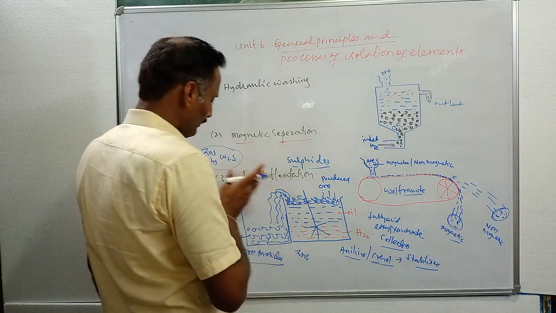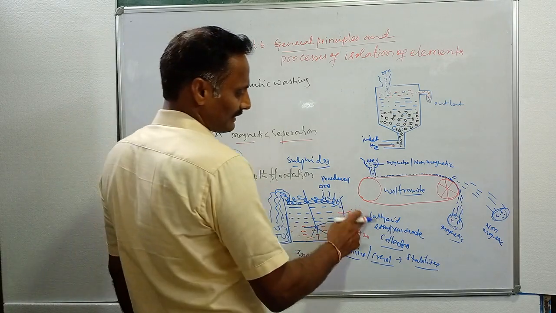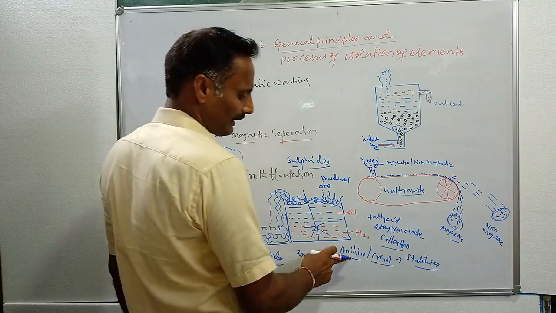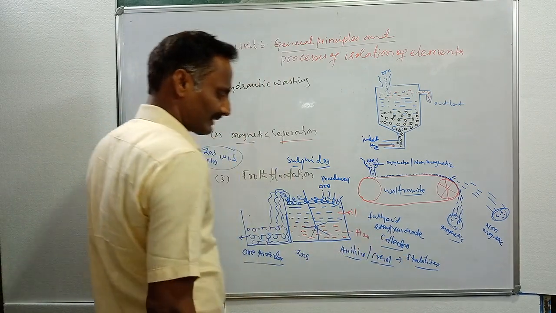And to carry these ore particles, we use fatty acids and xanthates. They are called collectors. To increase the formation of froth, we use some chemicals like aniline and cresol. These are called stabilizers.